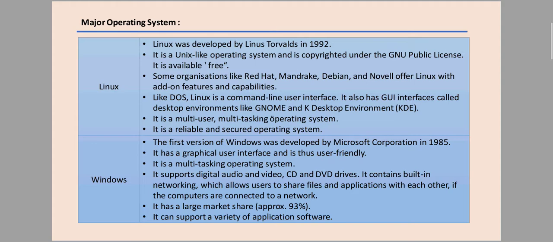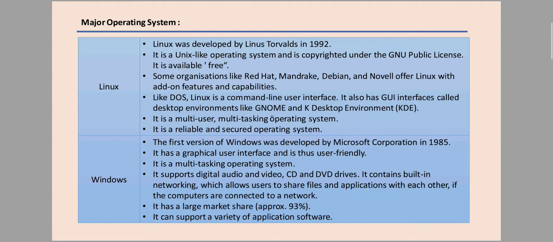Like DOS, Linux has a command line interface, and it also has a GUI interface called the desktop environment, GNOME and K desktop environment. That means the Linux operating system has the features of both CUI and GUI operating systems. It is a multi-user multitasking operating system. That means we can easily work on different types of programs at the same time. It is also a very reliable and secure operating system.